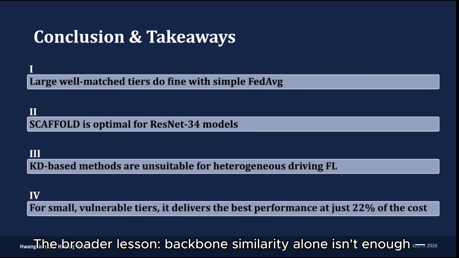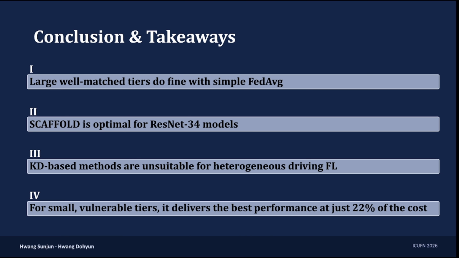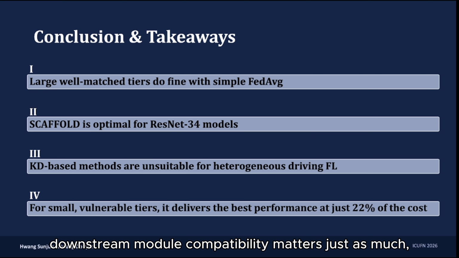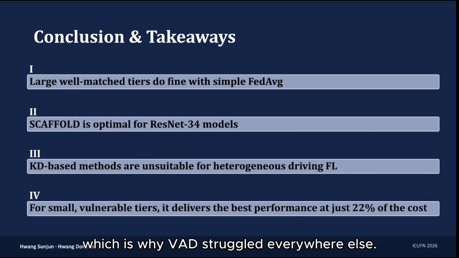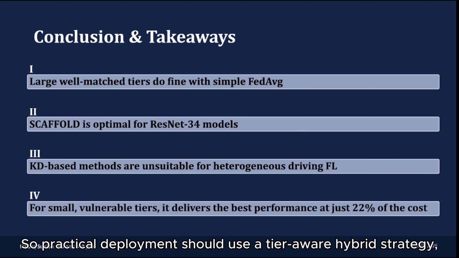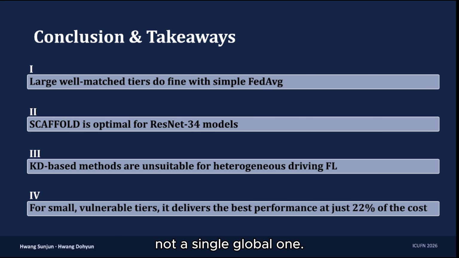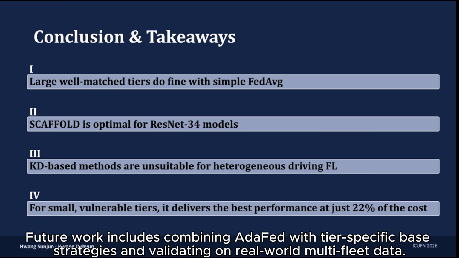Backbone similarity alone isn't enough, and downstream model compatibility matters just as much, which is why VAD struggled everywhere else. So practical deployment should use a tier-aware hybrid strategy, not a single global one. Future work includes combining AdaFed with tier-specific baseline strategies and validating on real-world multi-fleet data.